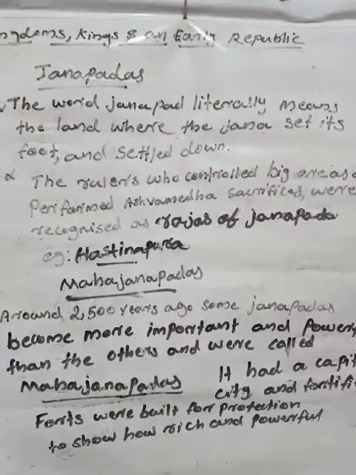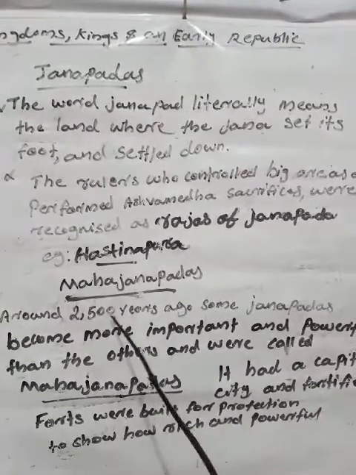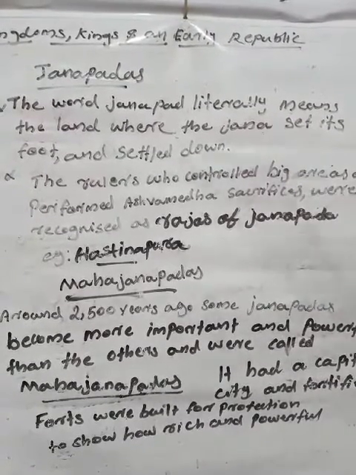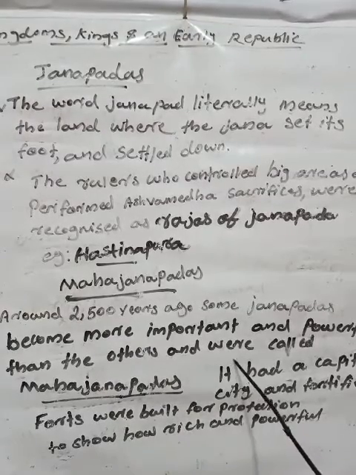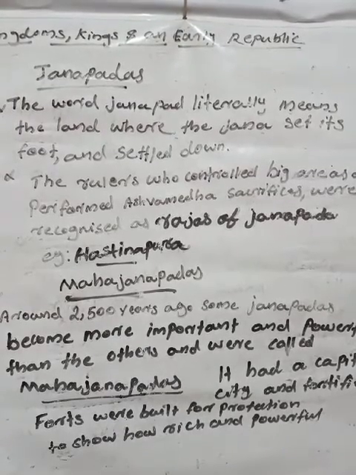Then what is a Mahajanapada? Around 2500 years ago, some Janapadas became more important and powerful than the others, and they were called Mahajanapadas.